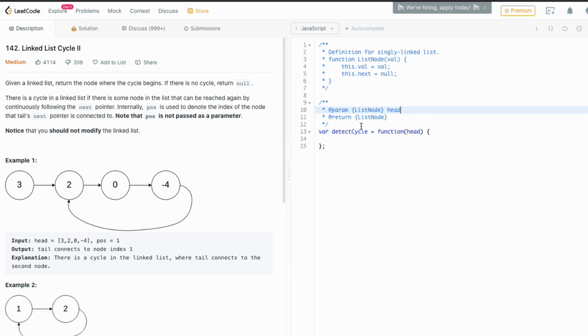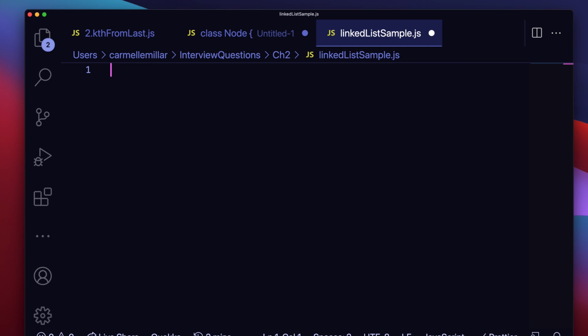So typically for, let's say, a Leetcode problem, you just get this screen and you know that it's going to take in the head and maybe another parameter. But how did Leetcode actually set up all of the linked list data structure? Well, I'll show you right now, and this is how I do it.